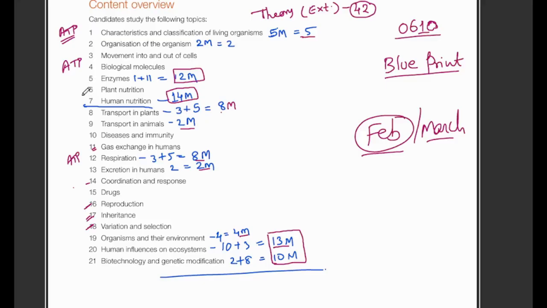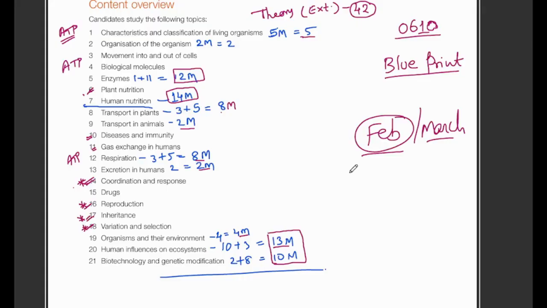Plant nutrition, and movement in and out will be there in the ATP. So let's check plant nutrition here. Next one is disease and immunity. Then the coordination topic, sure you will get a question from this. Reproduction, inheritance, variation. Focus on these topics more while you're doing revision at the last moment.